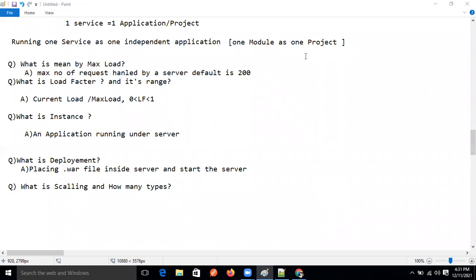Okay, good. So let's see how many people have given the answer. Increasing the performance, horizontal and vertical. Absolutely correct, Padma. Increasing the performance horizontal and vertical. Very good.